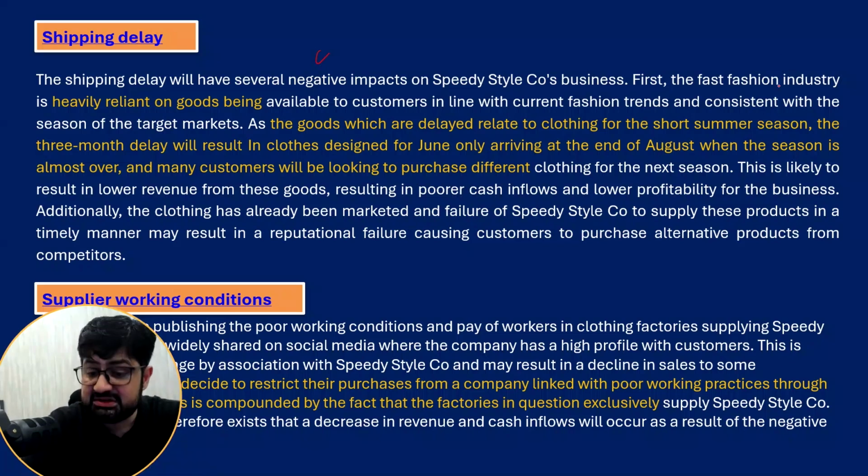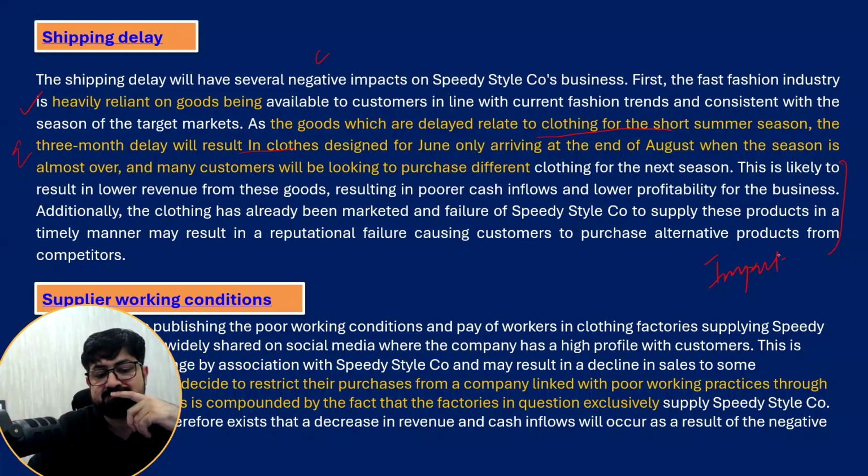The fast fashion industry relies on goods being available. They are available for the summer season, three months. So now this is evidence from the scenario. Customers may buy from other sellers in other seasons. So hence this is the impact. You see here, cash inflow decreased, revenue decreased, profitability decreased.